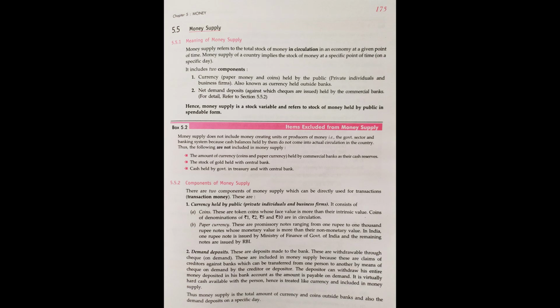Understood? So these monies will only be called money supply. The money of government, the money of central bank, the deposits of commercial banks, won't be called money supply, right? Okay, now let's see the last topic of this chapter, components of money supply.